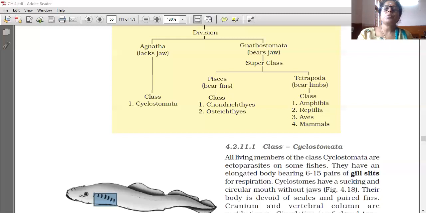The body is divided into proboscis, collar, and trunk. The triangular-shaped structure is the proboscis, then the mouth, and this is the trunk. The respiratory system consists of gills. The circulatory system is open type only, with blood flowing through open spaces.